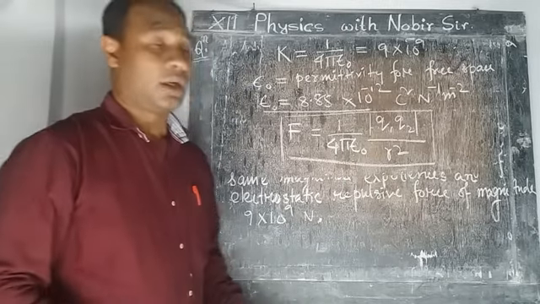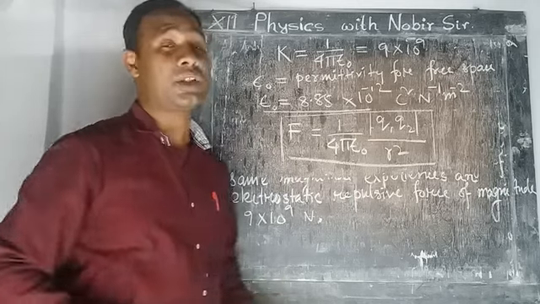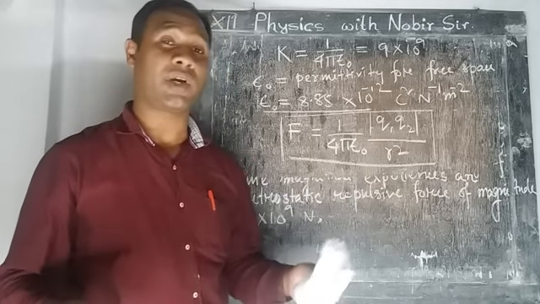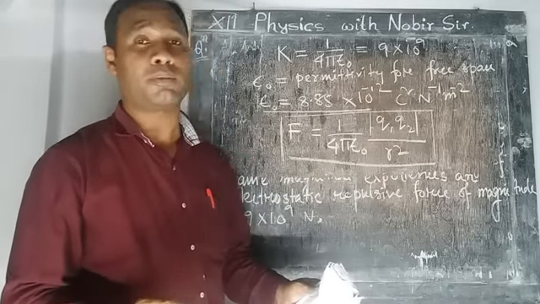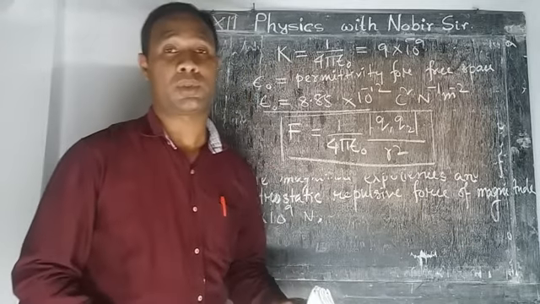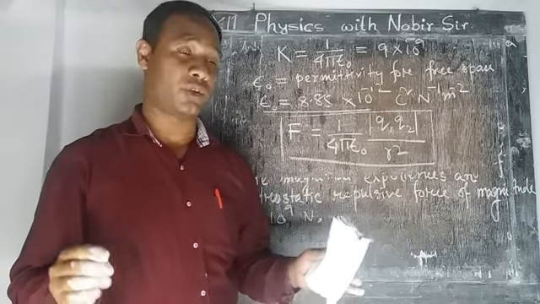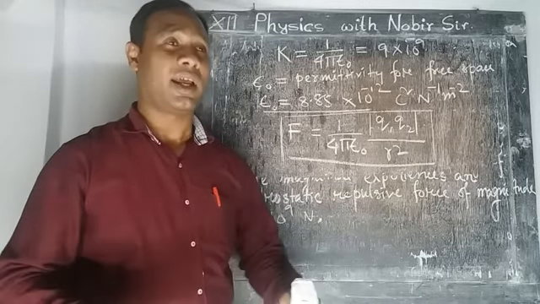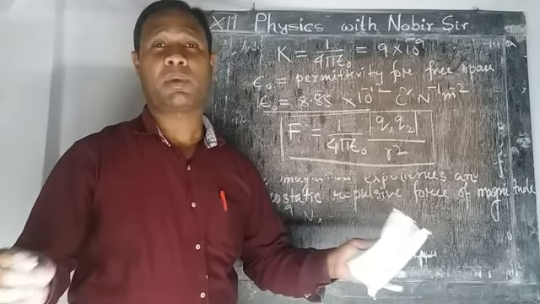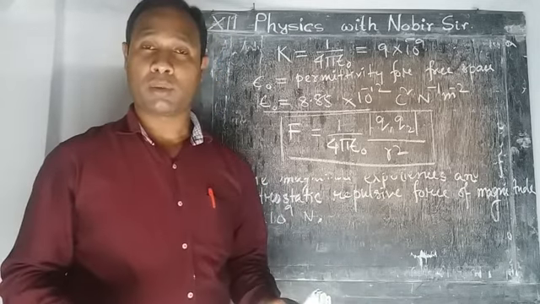But after that we have to put the direction also, because the electrostatic force, ultimately force is a vector quantity. So in the vector form we have to write down Coulomb's law. So in the next part I will give that part, that is the vector form of Coulomb's law, and along with it other concepts are also there. So let me stop here today. So this is the Coulomb's law of force.